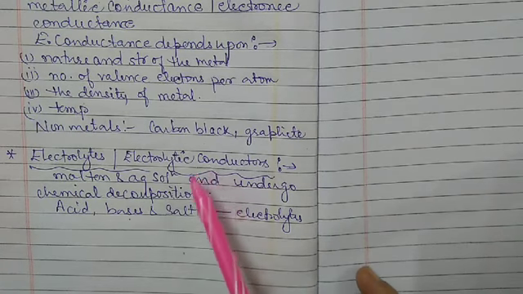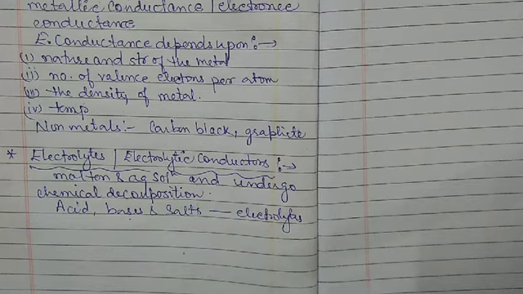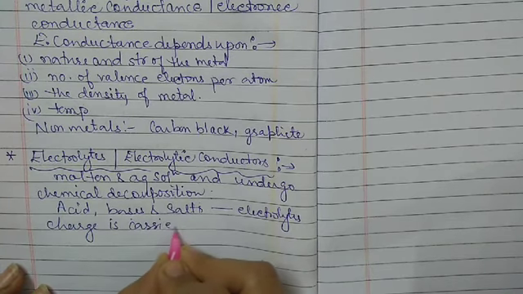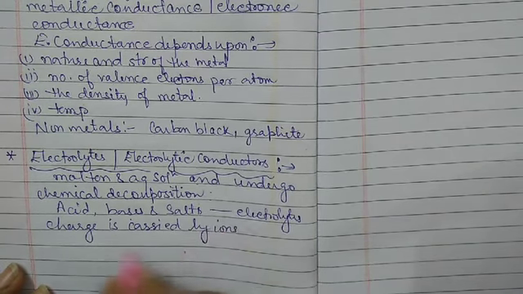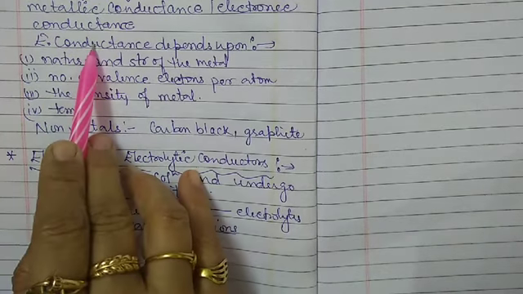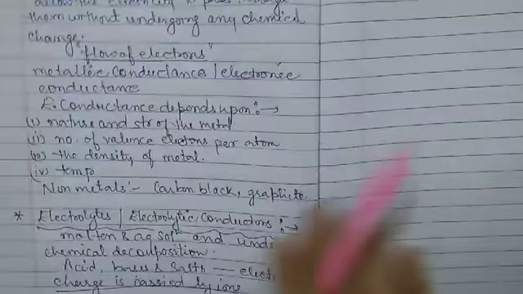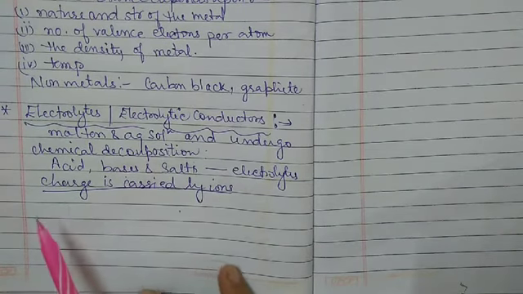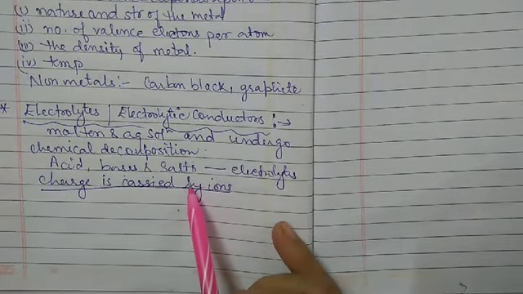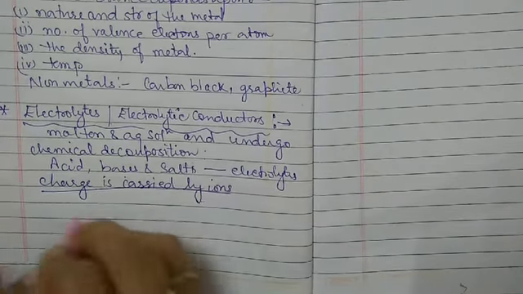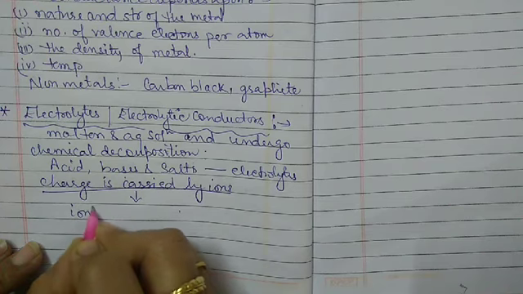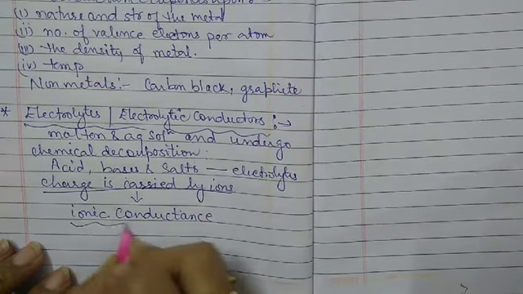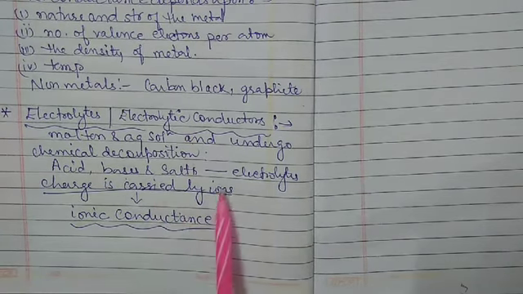In this type of conduction, charge is carried by ions. In the metallic case, electricity is carried by the flow of electrons, but in the case of electrolytic conductors the charge is carried by ions, and therefore it is also known as ionic conductance.